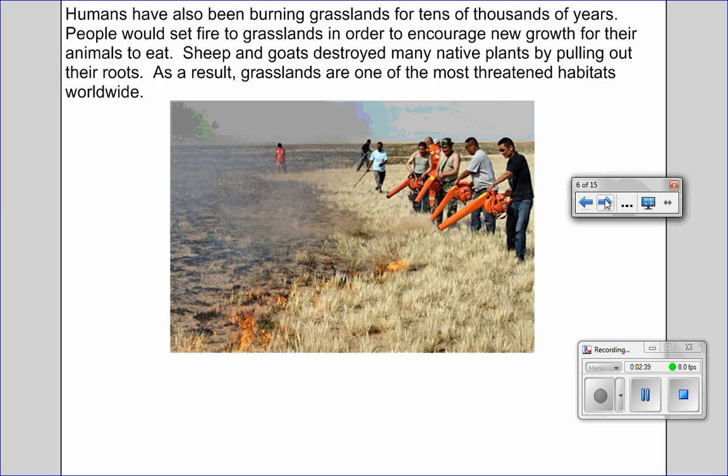Humans have also been burning grasslands for tens of thousands of years. People would set fire to grasslands in order to encourage new growth for their animals to eat. Sheep and goats destroyed many native plants by pulling out their roots. As a result, grasslands are one of the most threatened habitats worldwide.